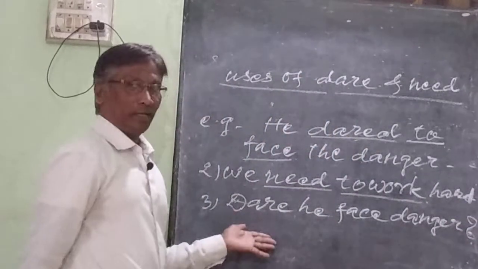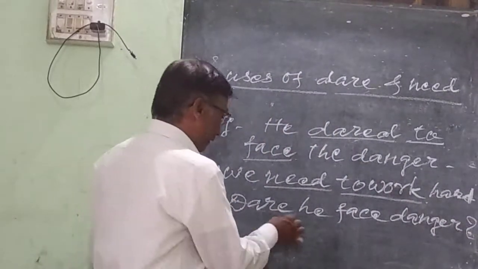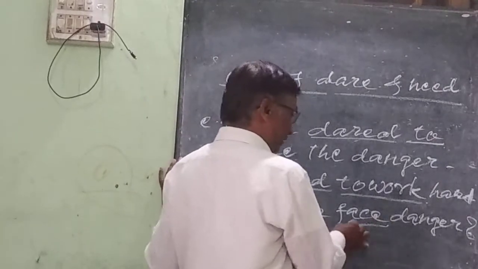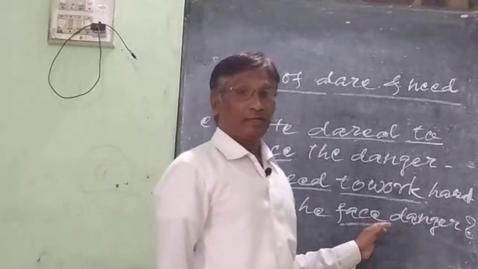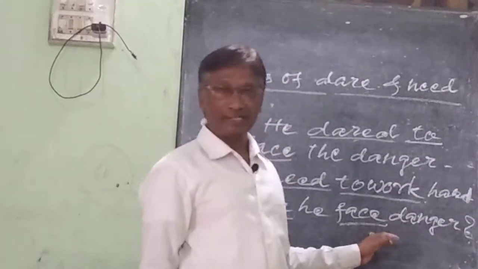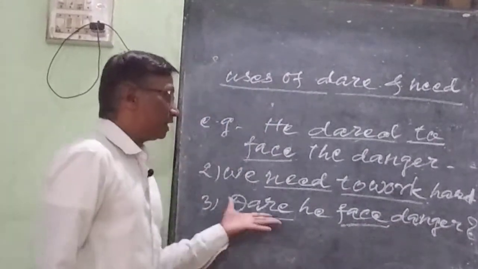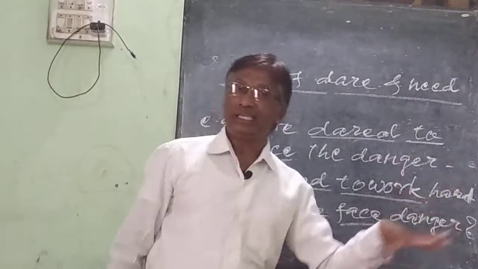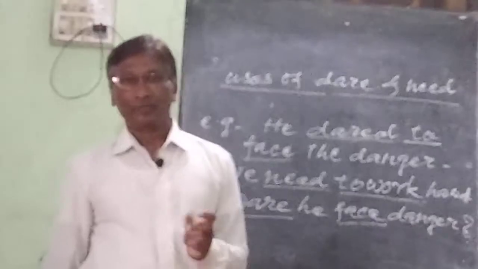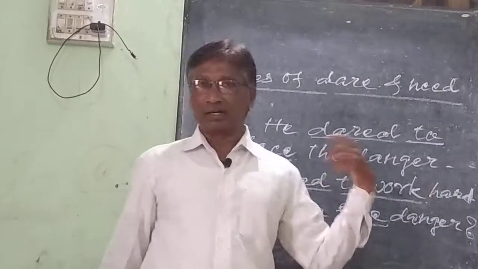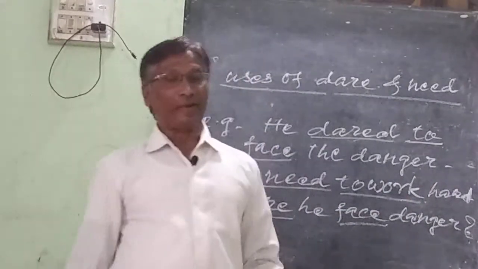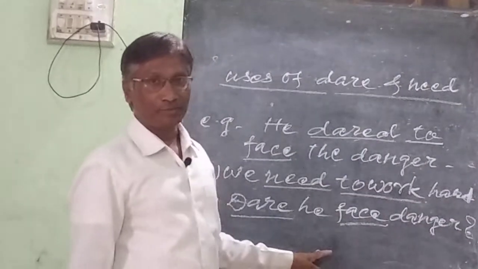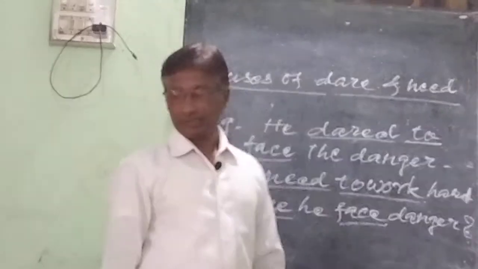So this is an interrogative sentence, dare is used as an auxiliary verb and face is the bare infinitive, or direct infinitive. So this way dare and need are used. When they are used as auxiliary verbs, bare infinitive occurs after these verbs. But when these verbs are used as main verbs, infinitive to is required.